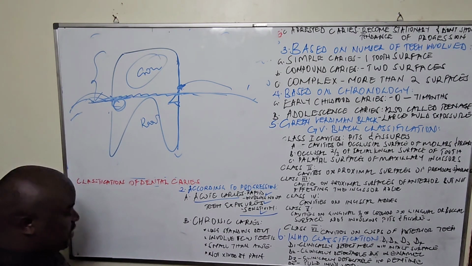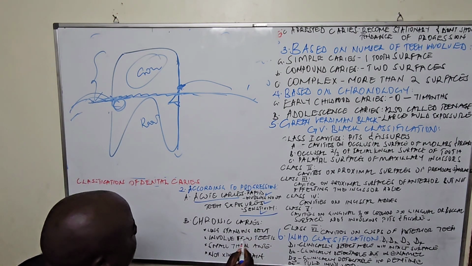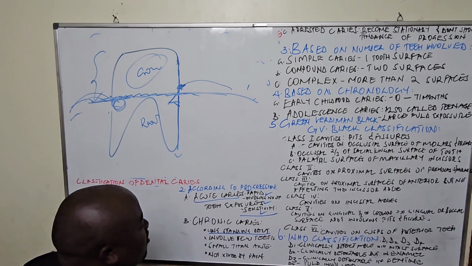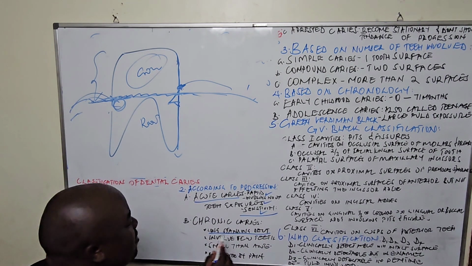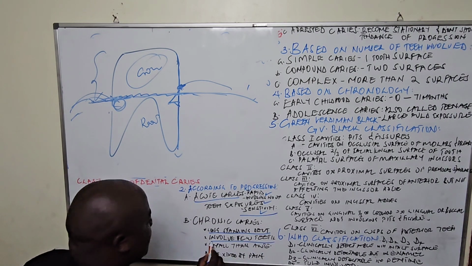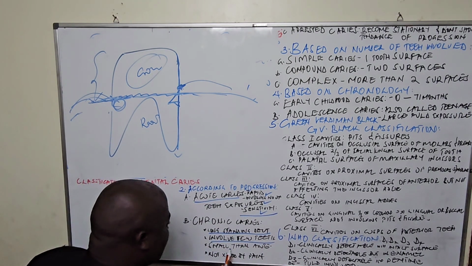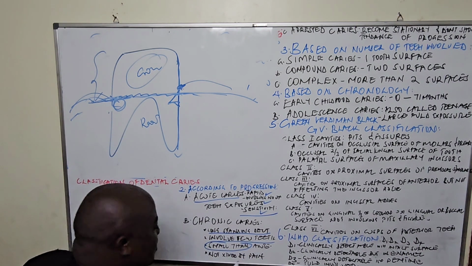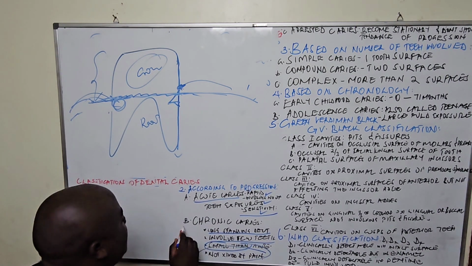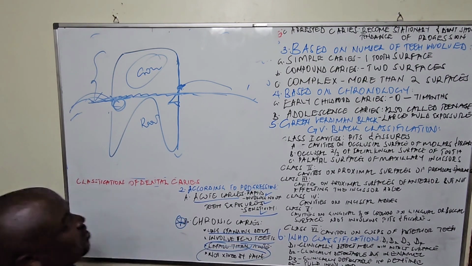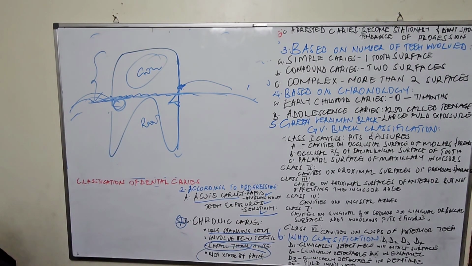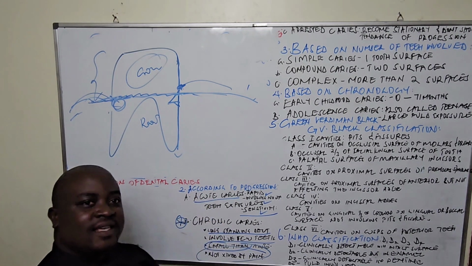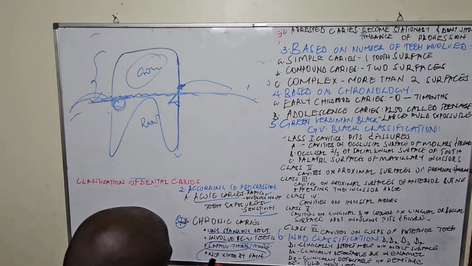For the cases where the progression is long standing, taking a long time, involving few teeth, with smaller exposures, small cavities, and there is no pain, we shall define that as chronic caries.